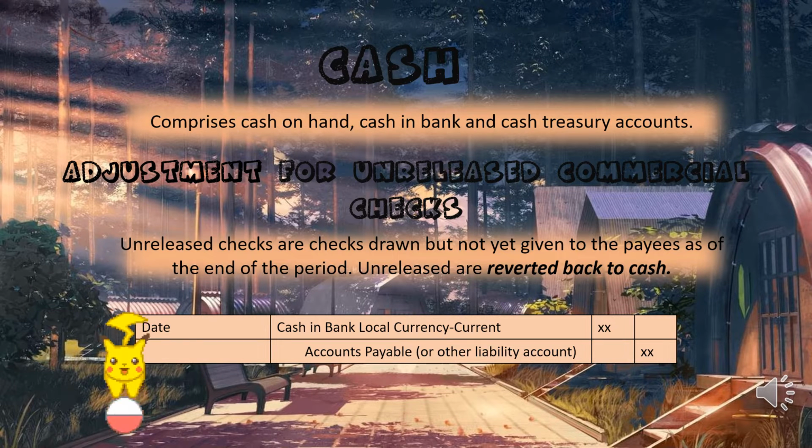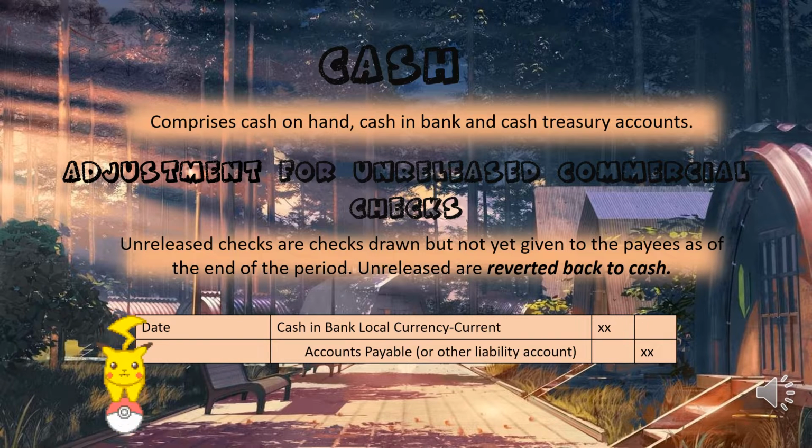So there are times that these checks that are used for payments are not yet released. So these checks are called unreleased checks. Unreleased checks are checks drawn but not yet given to payees as of the end of the period. So instead of recognizing it as payment for liability, unreleased checks are reverted back to cash. So our adjusting entry for that is debit cash in bank local currency current, and credit accounts payable or any